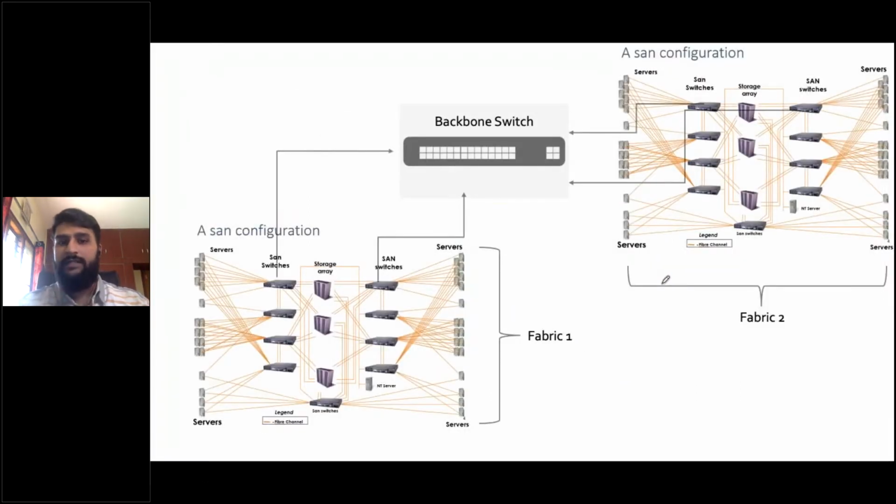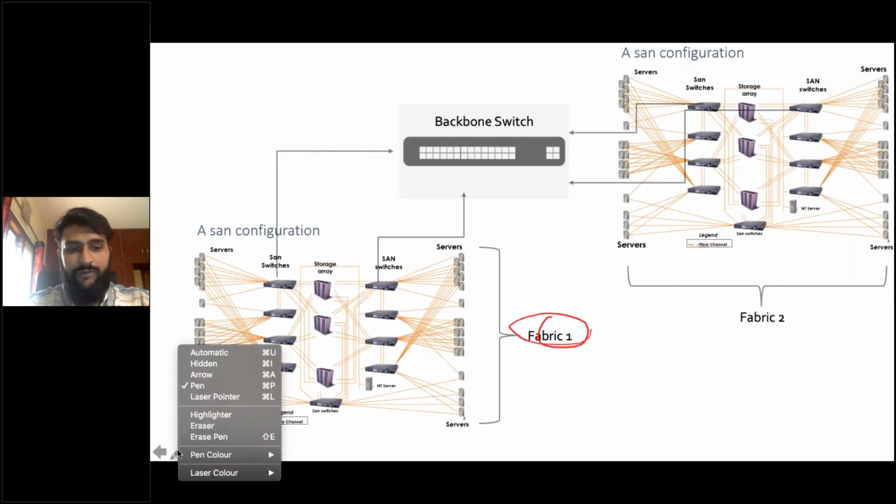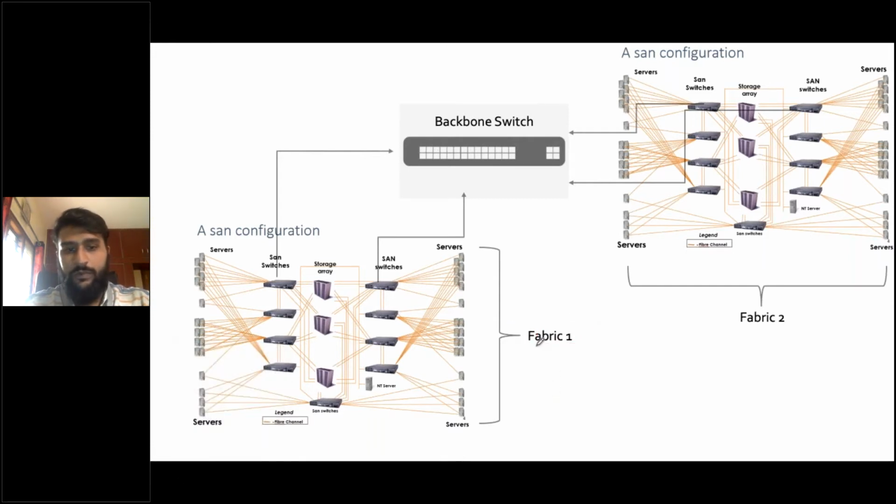Yeah, so guys, this is the last slide. I told you about the whole architecture, right? This is a SAN architecture. You have all these servers connected to the SAN switch, which in turn is connected to the storage. So they are all in one zone. Now, this whole thing together is called one fabric. If you can see here, it is called one fabric. And we have another one here in the top right. We have another fabric here.